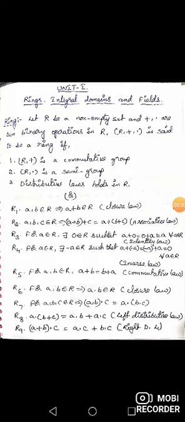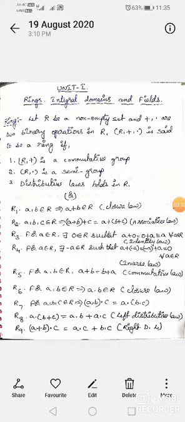Next we will see the distributive laws, that is rule number 8, left distributive law, and is defined as a dot b plus c is equal to a dot b plus a dot c. Here the distribution is going on with respect to the left hand side, so we will call it left distributive law. And rule number 9, it is right distributive law and is defined as a plus b dot c is equal to a dot c plus b dot c. Here the distribution is going on with respect to the right hand side, so it is called right distributive law.